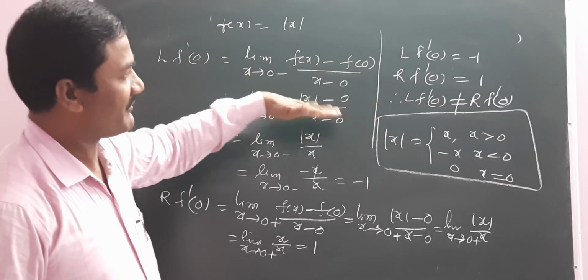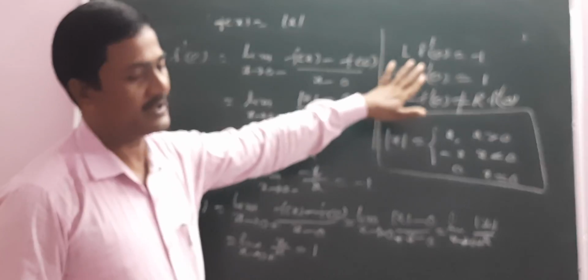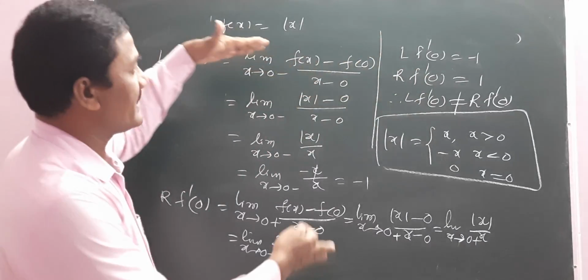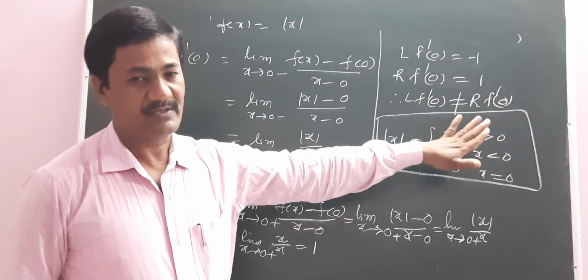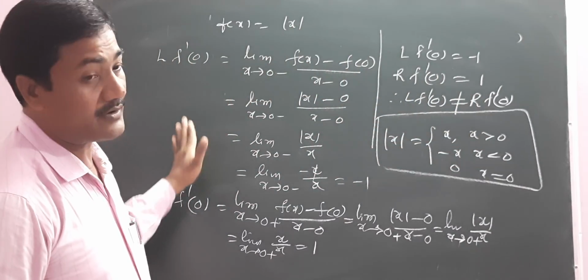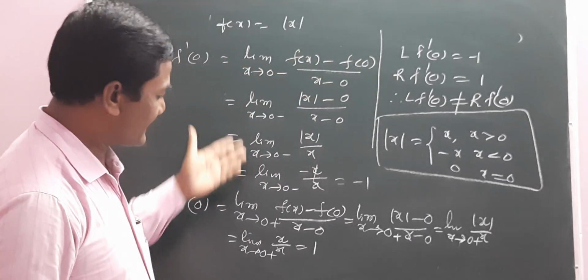So in this example, f is continuous but not derivable. Therefore, the conclusion of this theorem is that every derivable function is always continuous, but every continuous function need not be derivable. We considered this example.